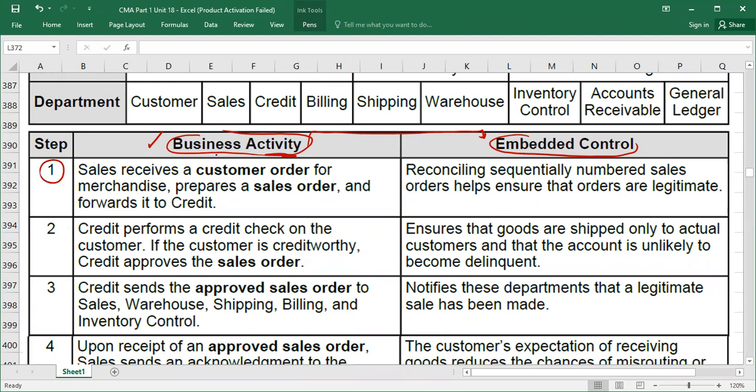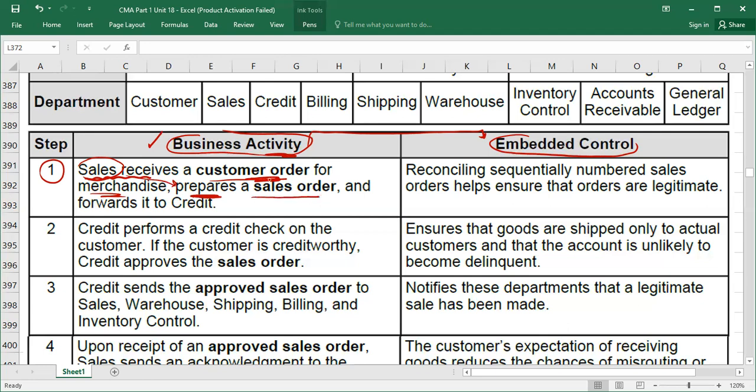So the first step, if you read it here, is written: sales receives a customer order. First understand that sales means the sales department. The sales department will receive a customer order. Obviously, from the customer's point of view, you will think it is the purchase order, because the customer wants to buy goods from you, right? And the sales department will prepare a sales order.